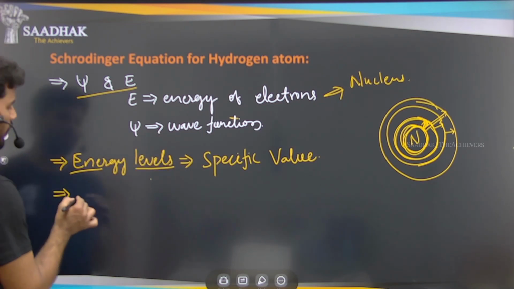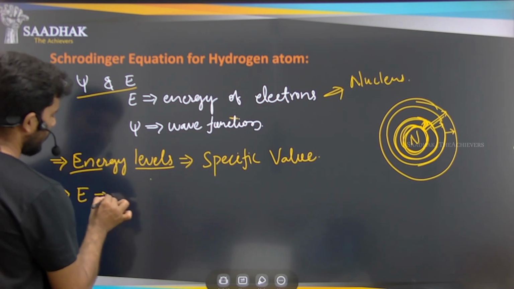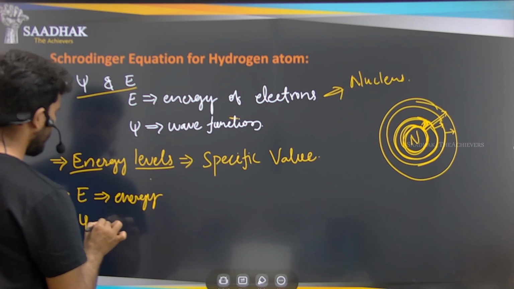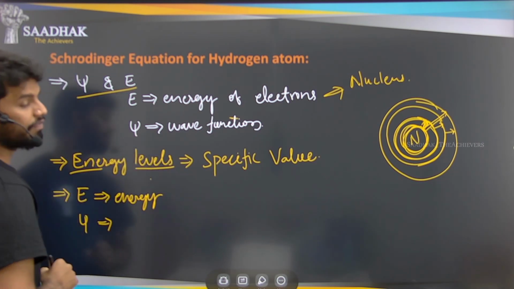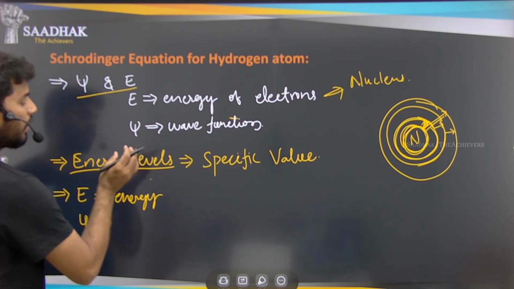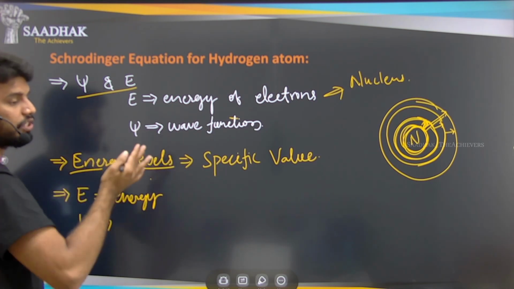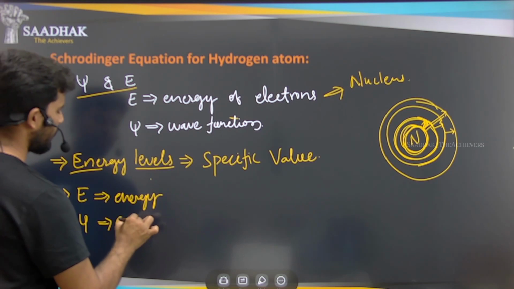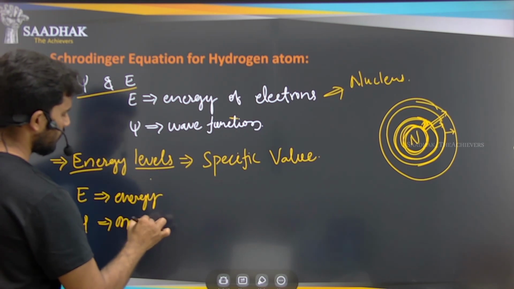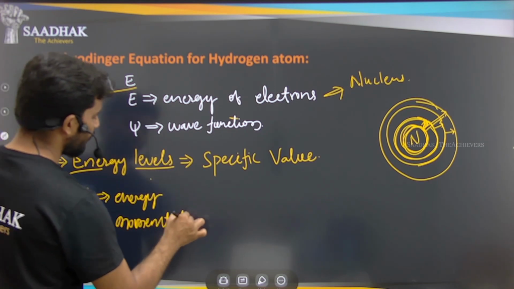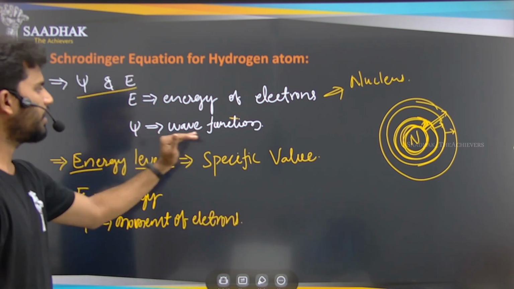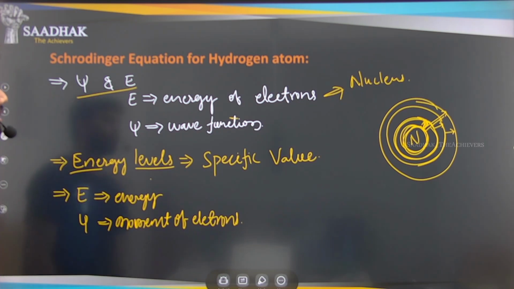So here this E is giving us the energy, avuna, and this psi is giving us the wave function. Wave function means the direction or how the electrons are rotating, or the movement of the electrons. అవునా? ఇది మనం by using this Schrodinger equation that we can find.